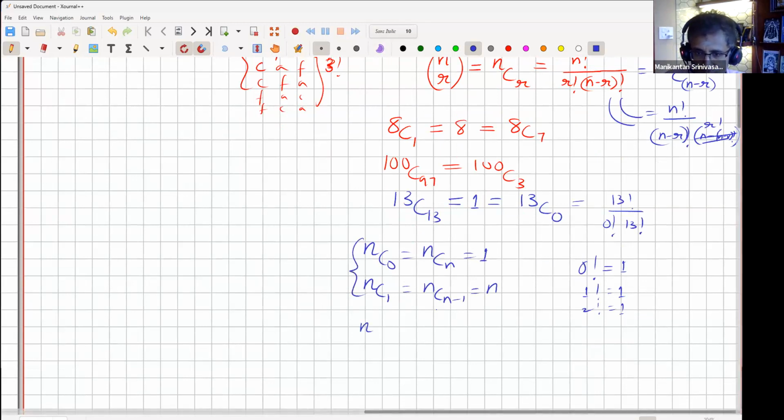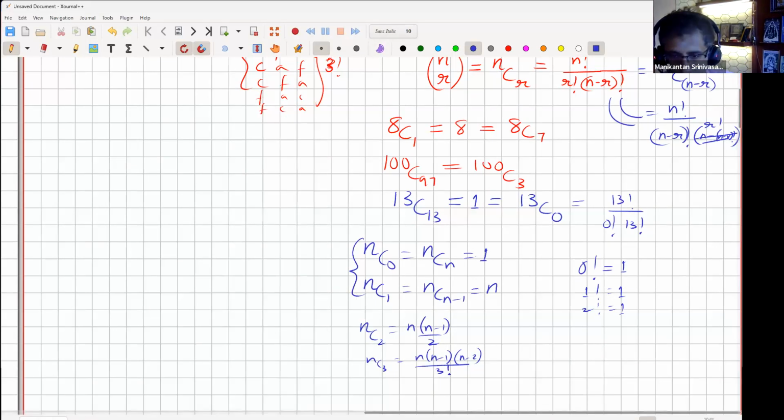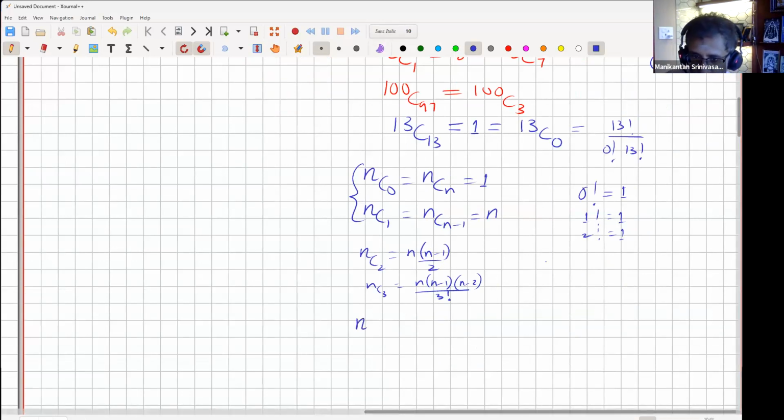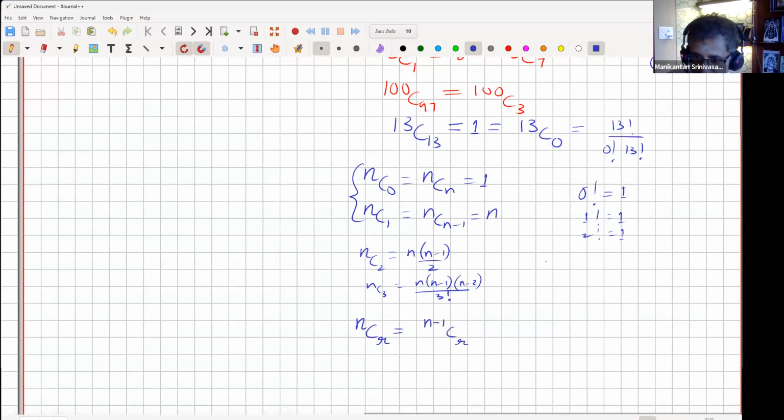Of course, we are not going to do n choose 2, we know it's n into n minus 1 by 2. So the common ones are n choose 1, n choose 2, n choose 3, n choose 4 maximum, right? So you should be comfortable that the bottoms are 3 factorial, 4 factorial, and so on. Okay. Another important observation you should have is n choose R is the same as n minus 1 choose R plus n minus 1 choose R minus 1.